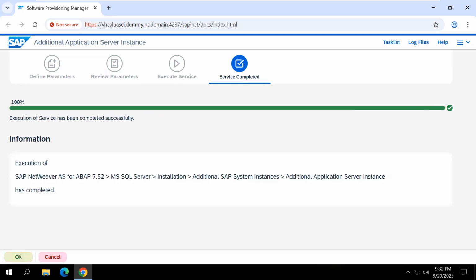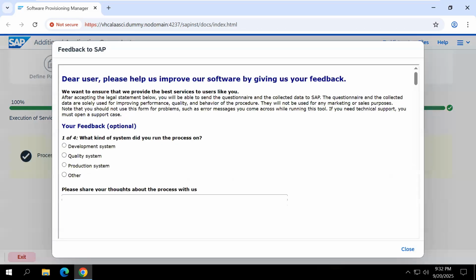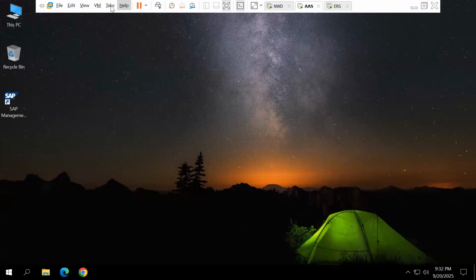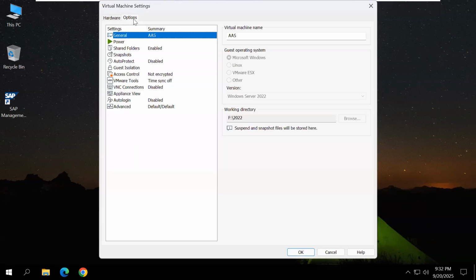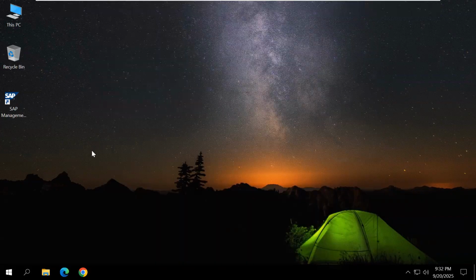Okay, it is successful. We successfully installed the additional application server instance. This is the success message. Click OK. Click close. Click exit and close the browser. I want to remove the shared folder, so VM, Settings, Options tab, Shared folder. Select, remove, yes. Deselect, disable, OK.